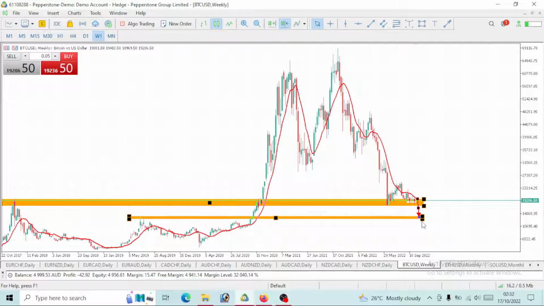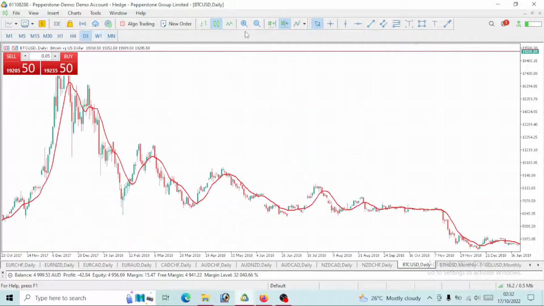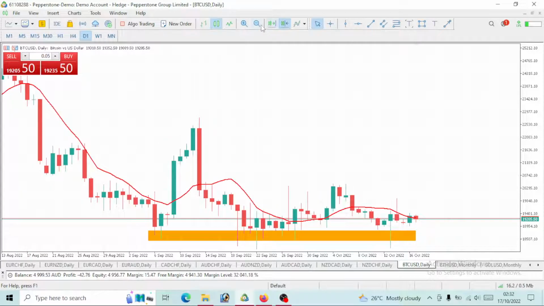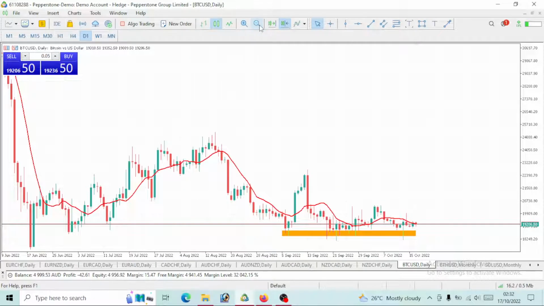So Bitcoin itself, we are still on a bearish move from the monthly time frame down to the weekly time frame. We are bearish, right? Now let's see what this daily time frame actually says. By the way, we would want to take a look at where this price will be moving this week. To be able to predict it, we want to align some key level here. So I will align it here.